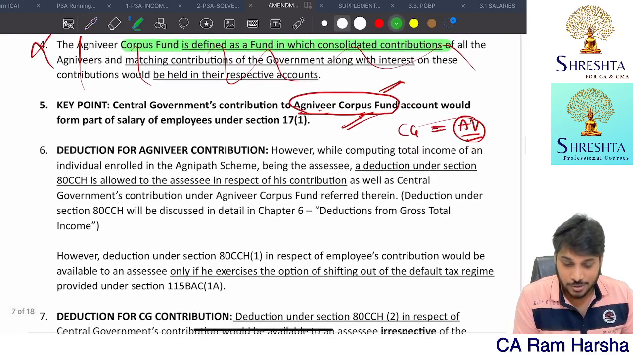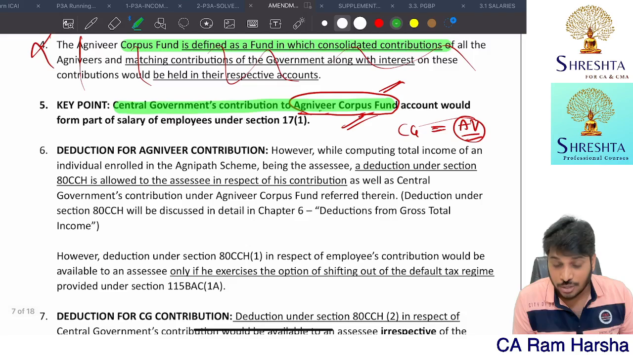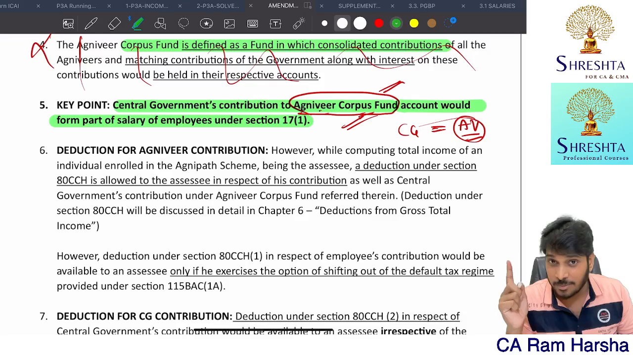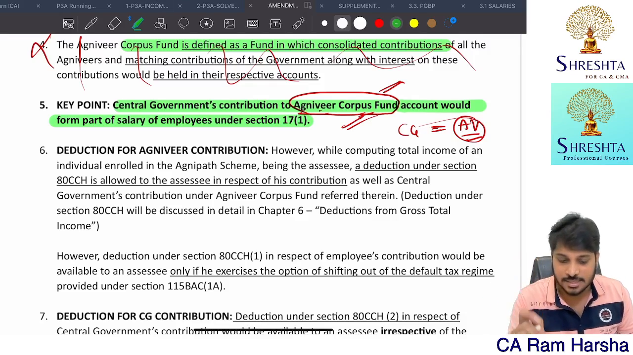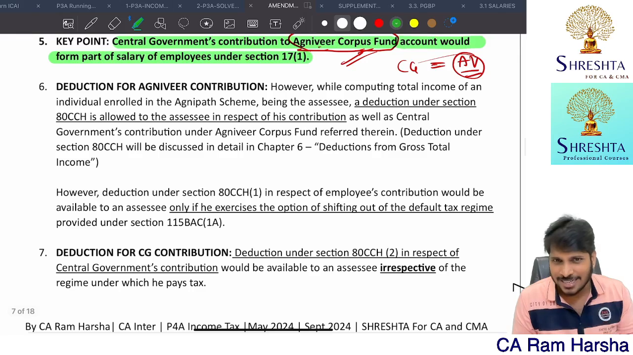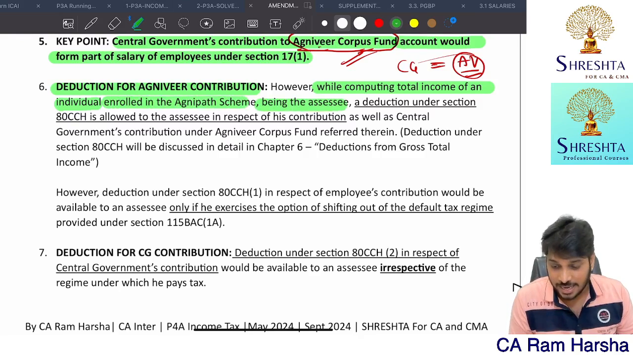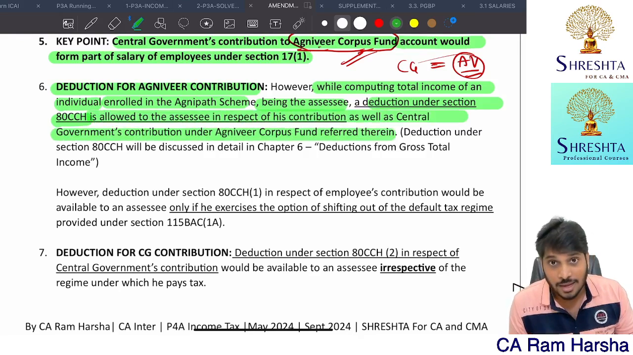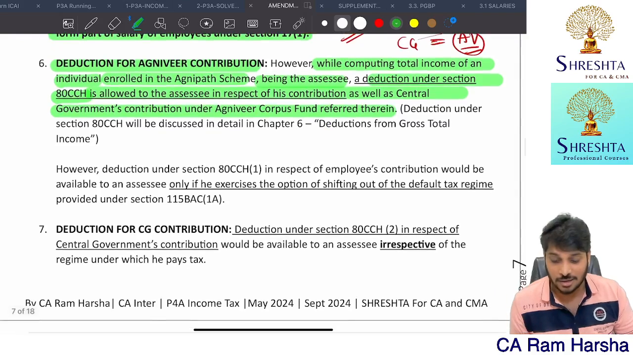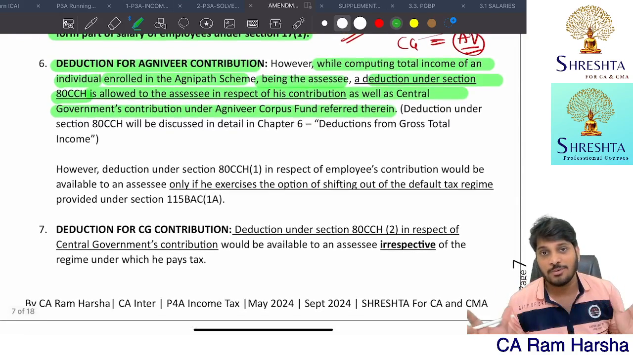Key point. Now you see, the central government contribution to the Agniveer Corpus Fund would be treated as salary. First it is taxed. Whatever the government is contributing in your name, that is first taxed as salary. And not only that, it is treated as salary, you can claim deduction. While computing total income, for one who is enrolled in the Agnipath scheme, a deduction under 80CCH is allowed in respect of contribution. Getting it? You will get 80CCH deduction. Whatever amount you contributed, you can claim deduction.